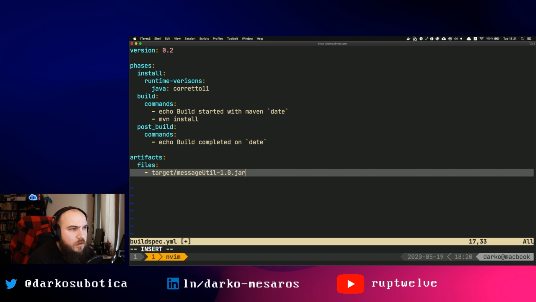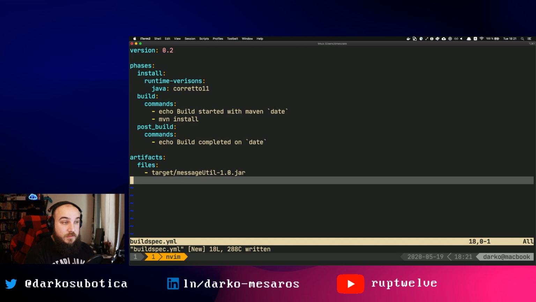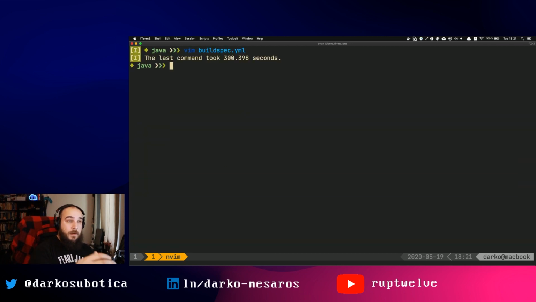So just let me have a look. Does this look good? Artifact, files, target, commands. I just want to mvn install, build completed. It looks fine. I think all the tab spacing is in order. There was one more shift. Let me just count the dots. Yeah, seems fine. Famous last words. Okay, cool. So this is all I need, right? So this is all I need to have my application here, right?